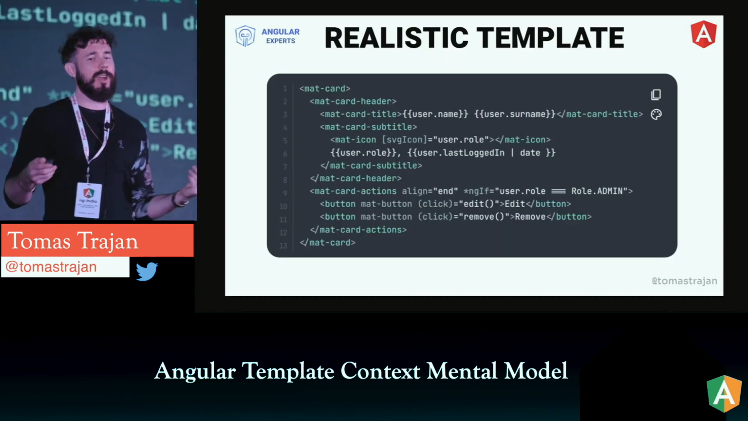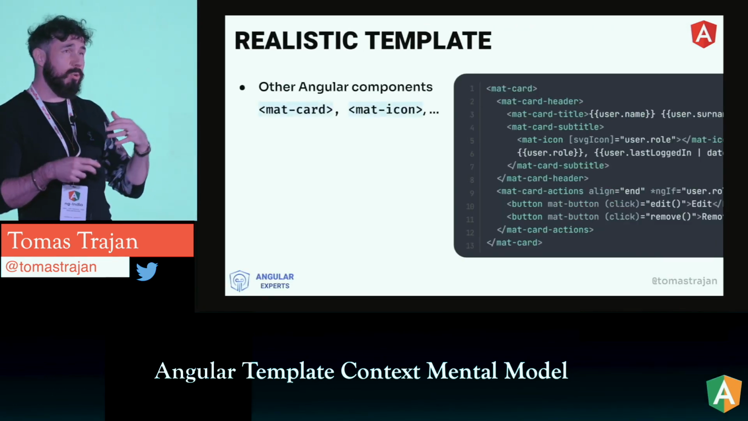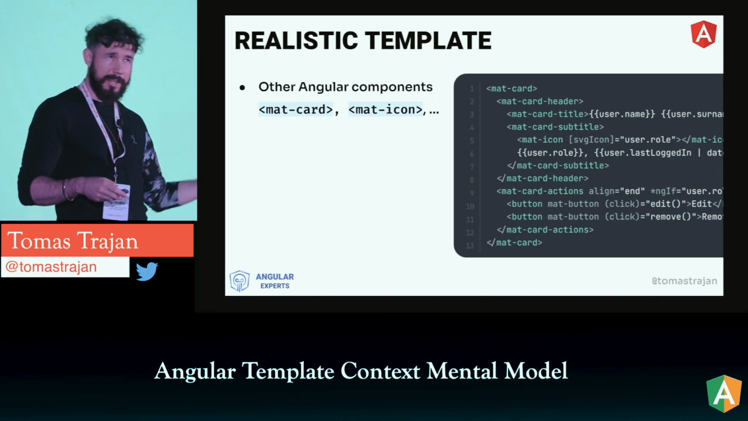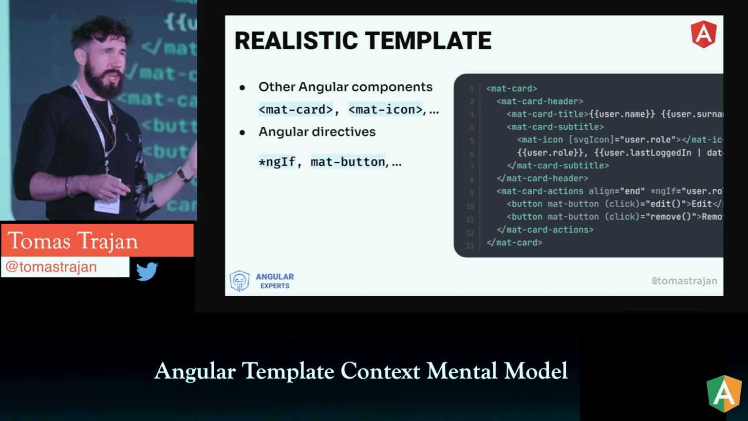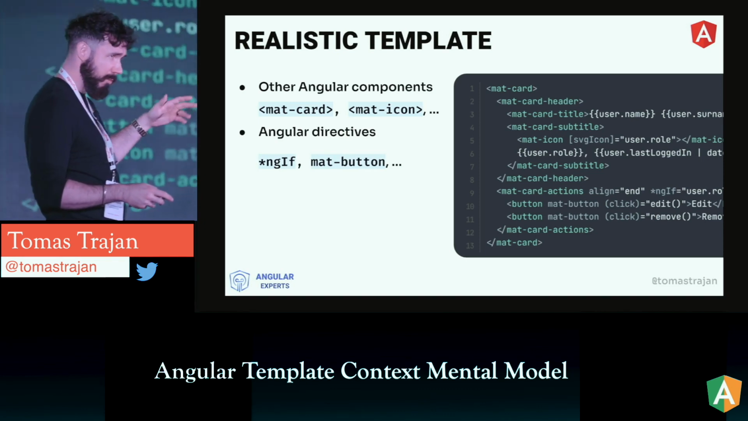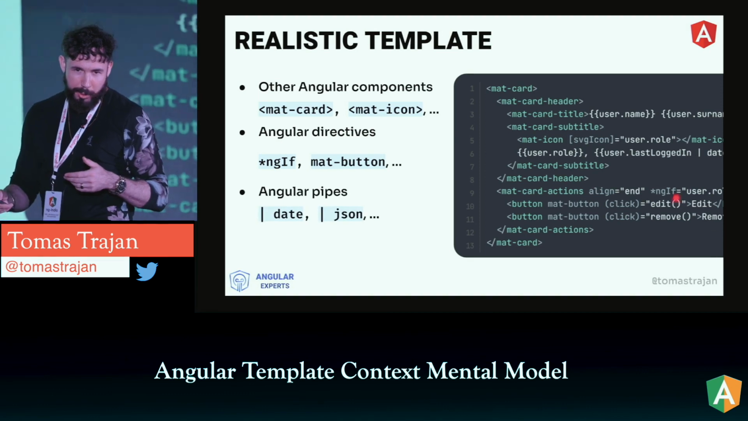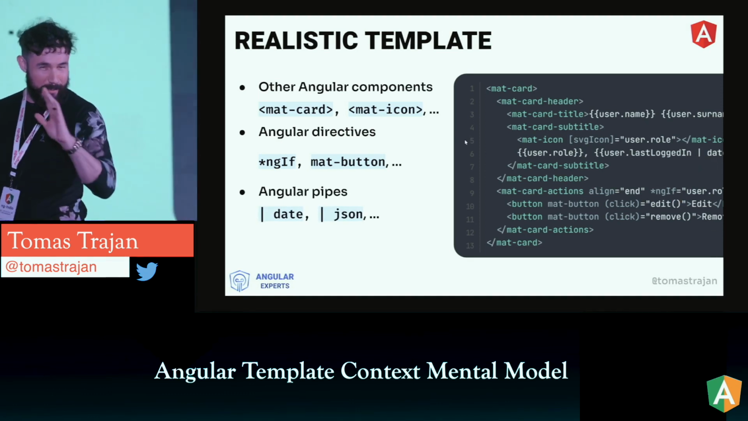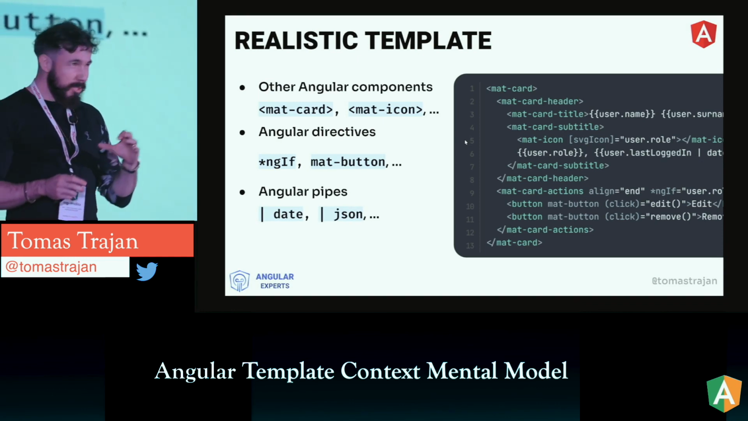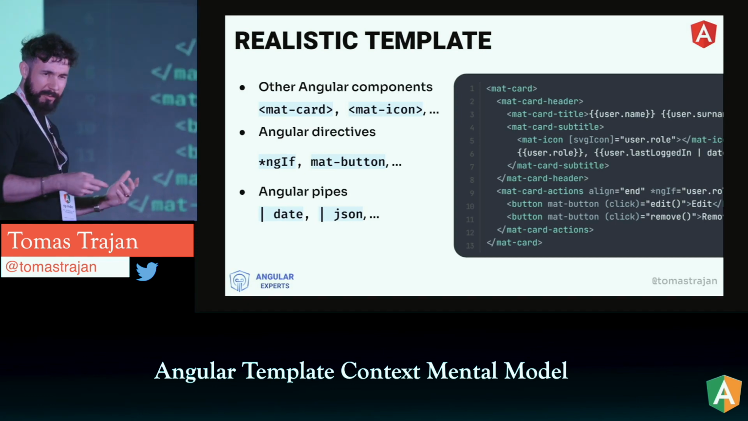So if we have something more realistic like this, what do we see here? We have some other Angular components, for example mat-card or mat-icon, some Angular directives like ngIf or mat-button from the Angular Material component library, or even stuff like a date pipe, which you can almost see here on that slide. So those are a bit different, right? This is not provided by the browser, by HTML out of the box, right?